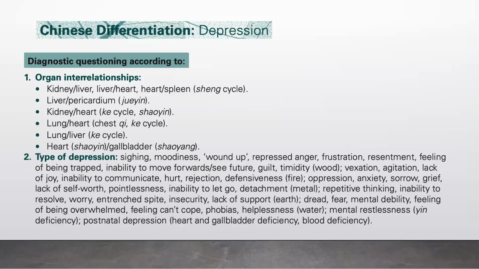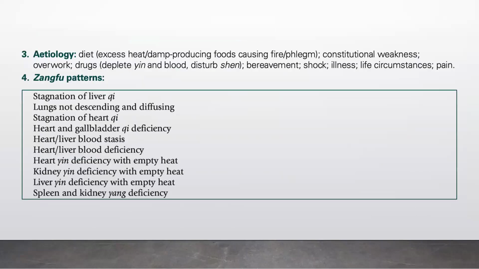Dread, fear, mental debility, feeling of being overwhelmed, feeling unable to cope, phobias, and helplessness indicate a disharmony of the water element. Mental restlessness indicates iron deficiency, postnatal depression, both heart and gallbladder deficiency, and blood deficiency.